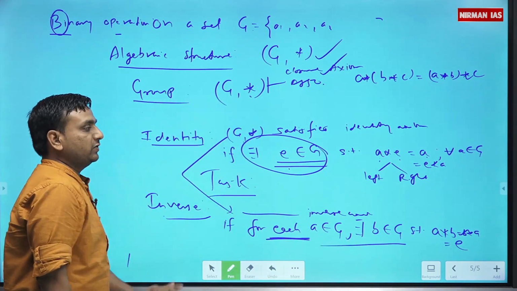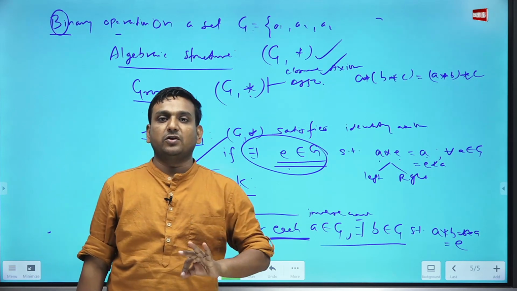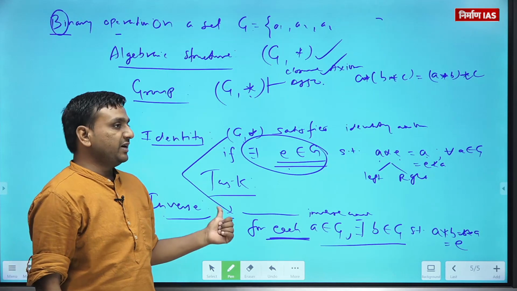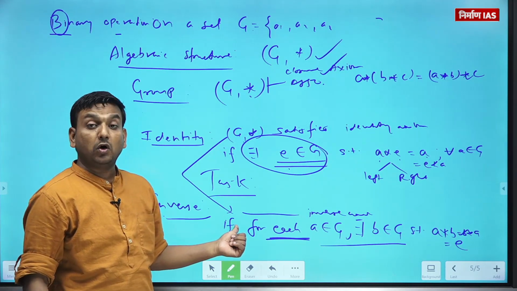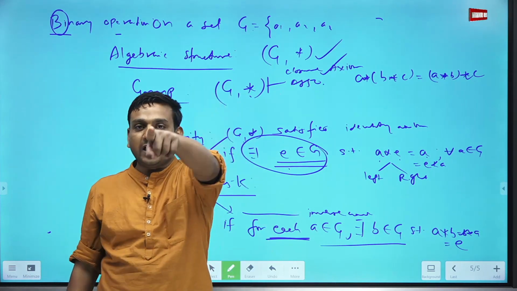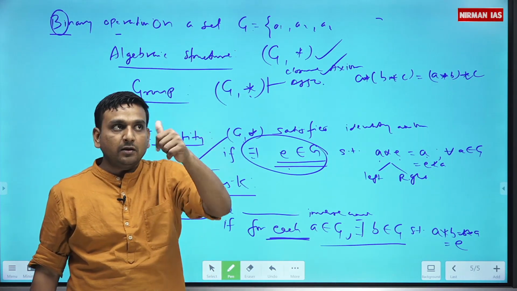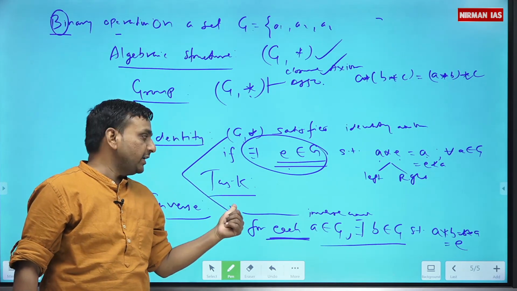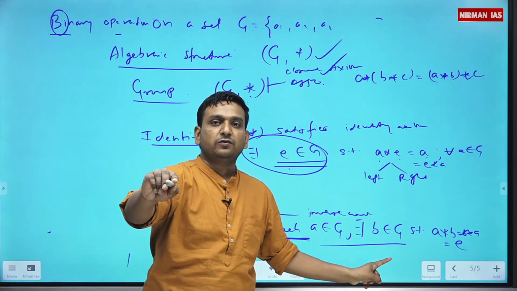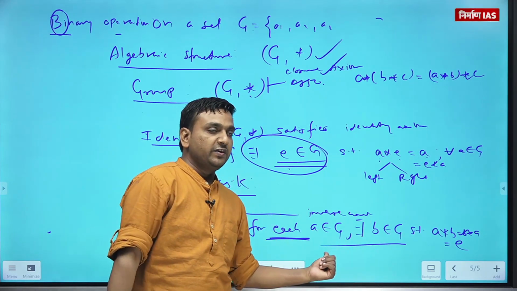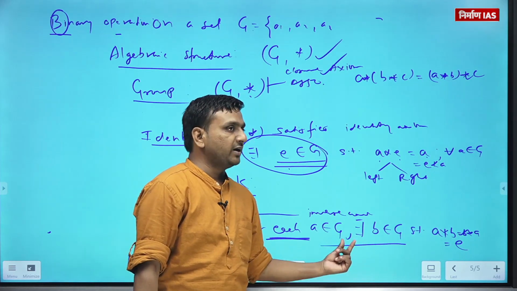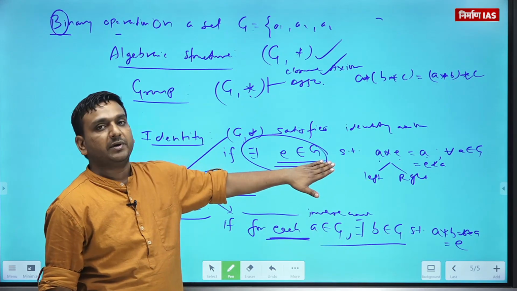If you are clear about these definitions, everything is going to be smooth. Otherwise, you just do rote study. If somebody says find the inverse, or asks whether the structure satisfies the inverse axiom or not, what is your target? For any arbitrary element of G, you just show there exists some element of G with which, if this element is operated, the composition of these two elements will give the identity element.